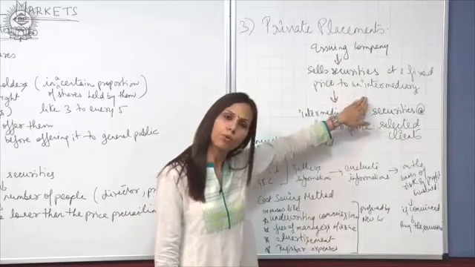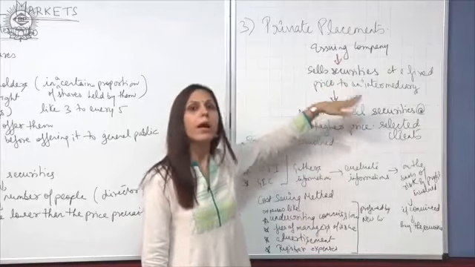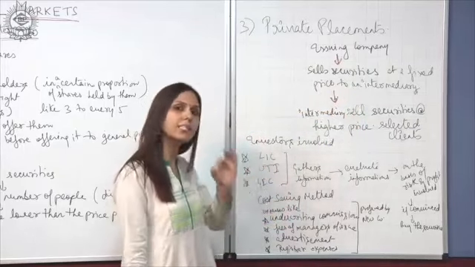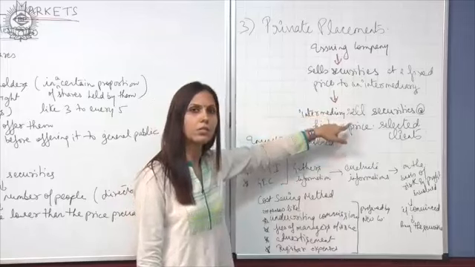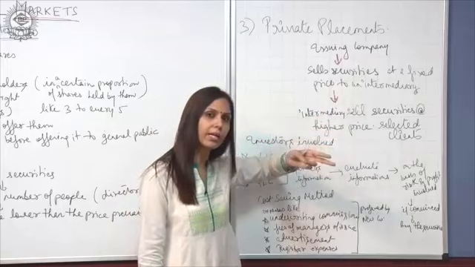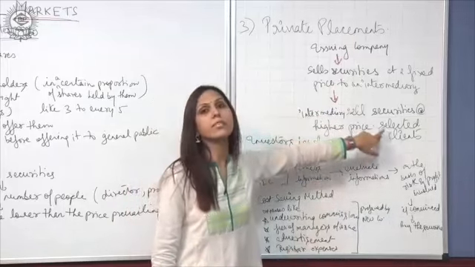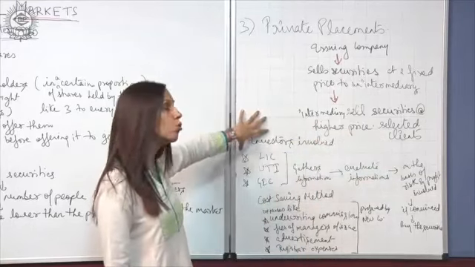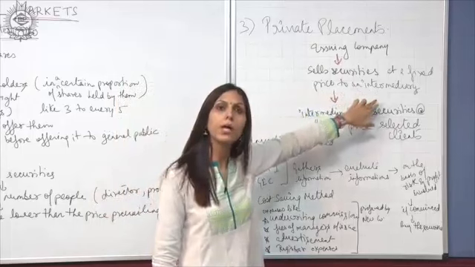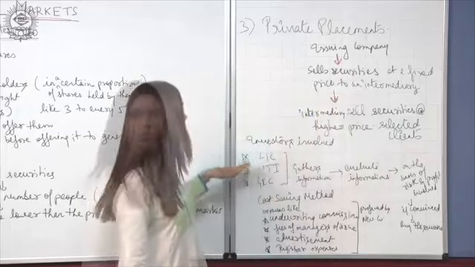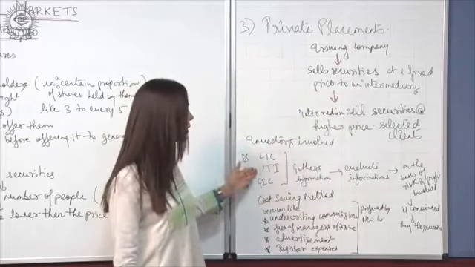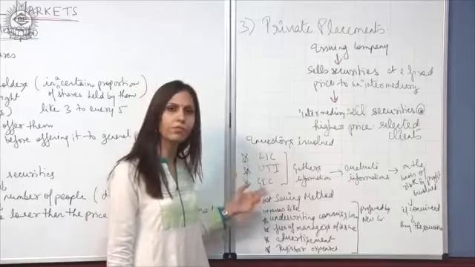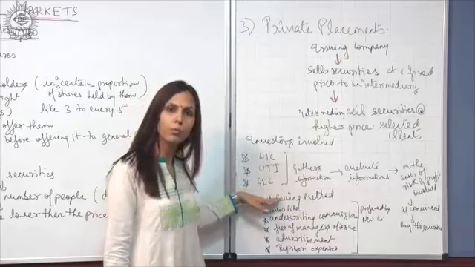Intermediaries can be brokers, bankers or underwriters, and these intermediaries sell these securities at a higher price to selected clients. The investors whom these intermediaries approach are generally the LIC, UTI, GIC, meaning the Life Insurance Corporation, Unit Trust of India, General Insurance Corporation.